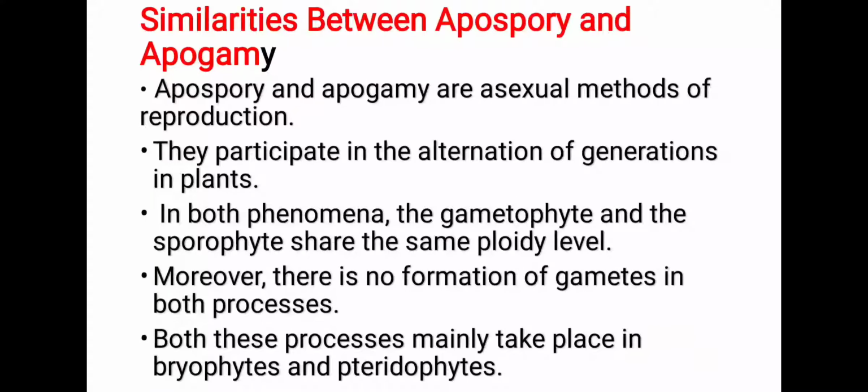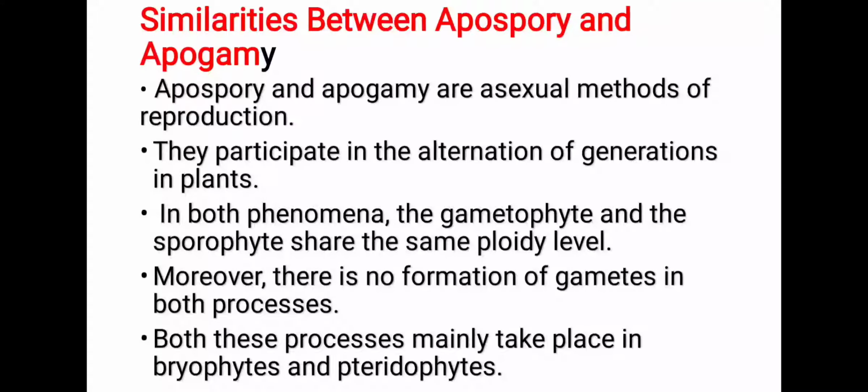Students, let's see some similarities between apospore and apogamy. See, both apospore and apogamy are asexual methods of reproduction. They participate in the alternation of generation by producing both gametophyte as well as sporophyte. In both phenomena, the gametophyte and the sporophyte share the same ploidy level.